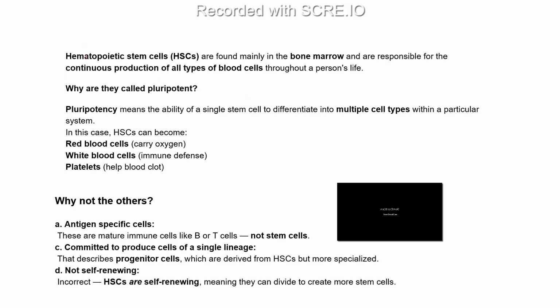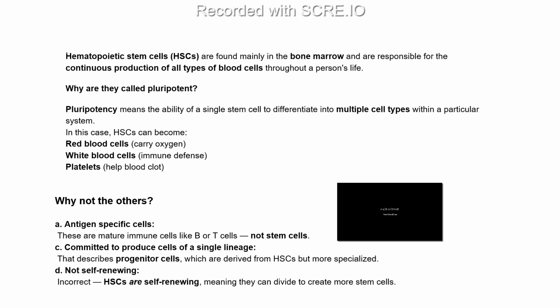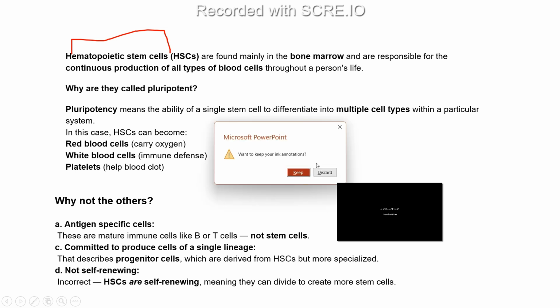In the question they said hematopoietic stem cells. Stem cells we know are totipotent cells which can convert into any type of cells. But here, with the stem cells, this hematopoietic also comes, right? So what is this HSC, that is, hematopoietic stem cells? They are the cells which can produce all types of blood cells, right?